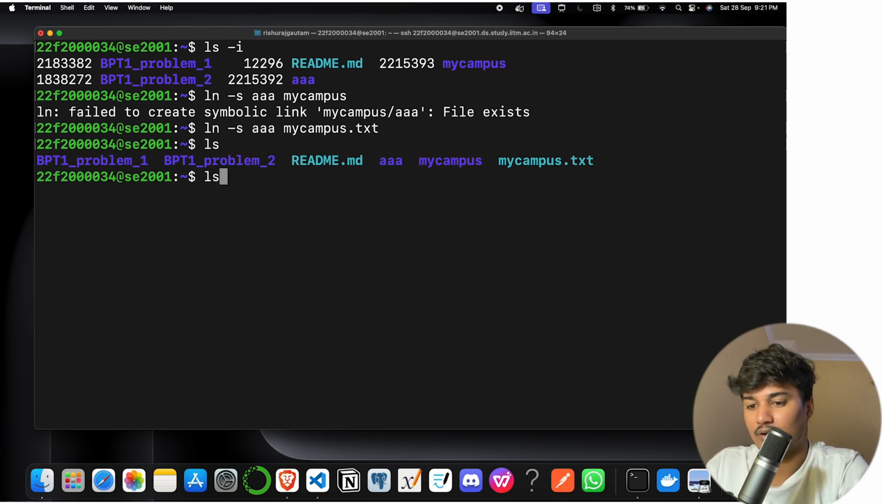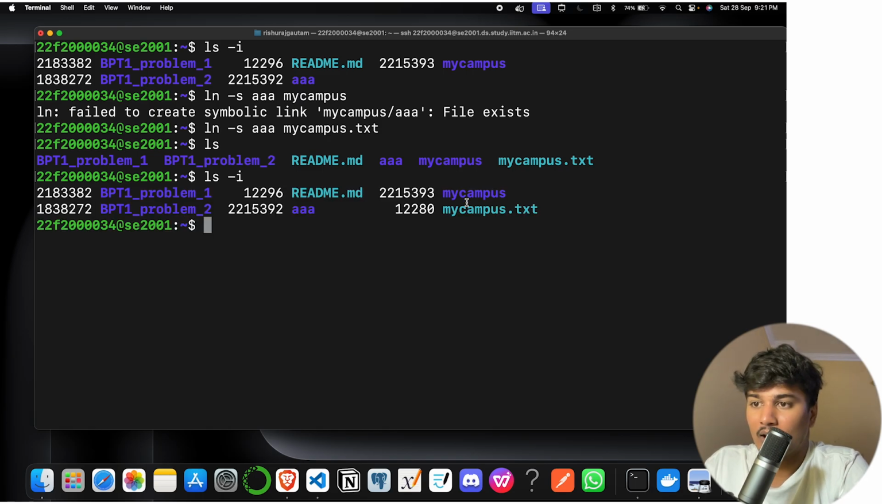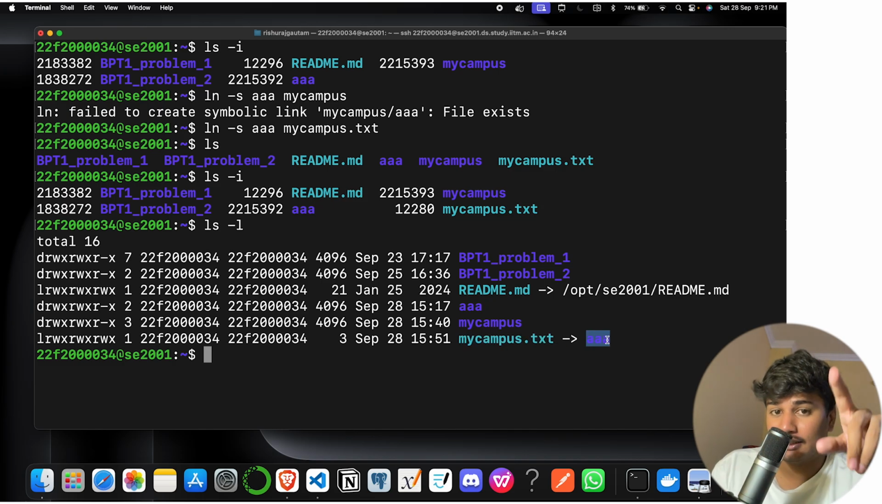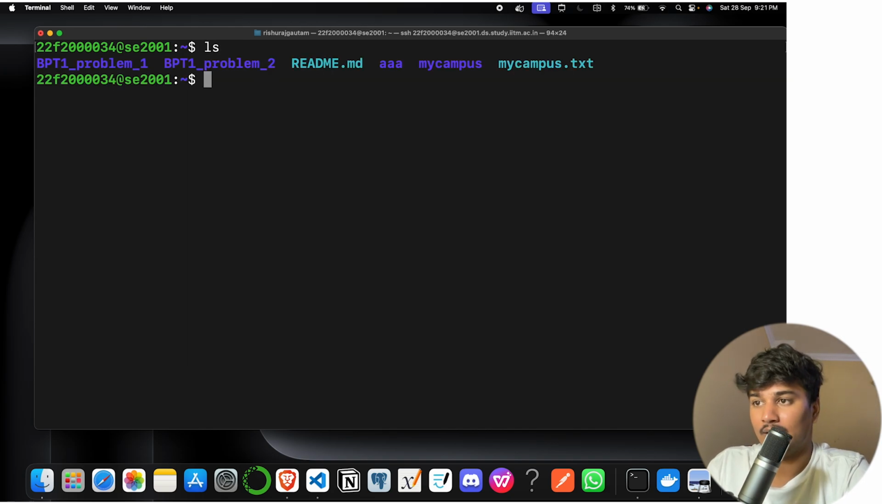Sorry, I check it with ls -i. Now notice, this is my campus file, and it is a symbolic link. How will I know this? Just ls -l, and you can see mycampus is pointing to AAA. That is, it is a link to the AAA folder. Okay, clear?